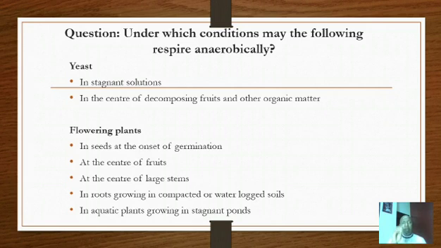1. In seeds at the onset of germination. In growth and development, we shall see that when seeds are put in the soil, germination begins with a process of water uptake called imbibition. When water is taken up by these seeds, imbibition, the water activates the enzymes within the seeds.